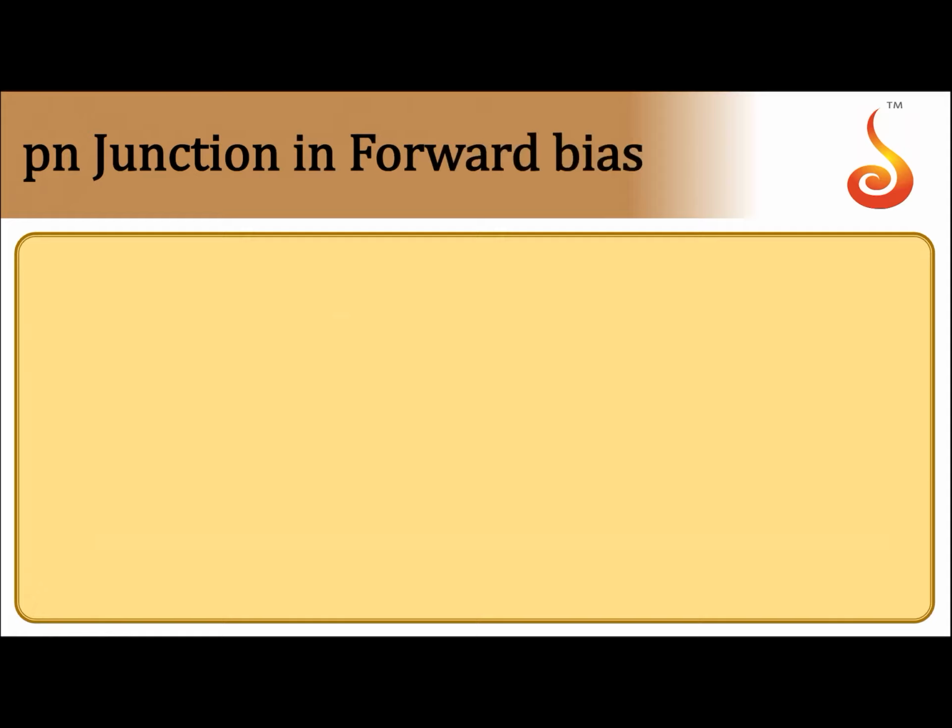There are two ways to bias a p-n junction. A p-n junction has two terminals, that's why it is called a diode. It has two kinds of semiconductor, one p-type, one n-type. There are two regions, that's why it is called a diode. So one way is forward bias, the other is reverse bias.